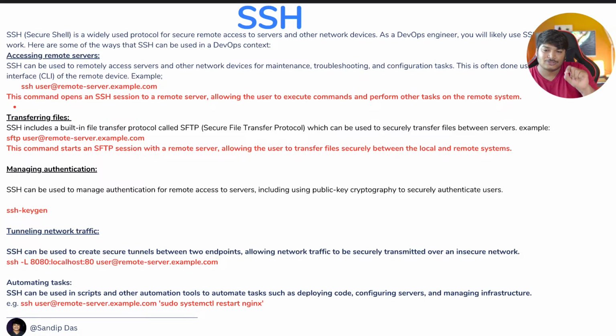Simply ssh, then user@remote-server-URL, it could be ssh ubuntu@your-EC2-server that is maybe running Ubuntu OS, and then a space, then the command that you want to run, sudo systemctl restart nginx. So what will happen now? The moment the authentication passes and it comes to the shell environment, the first command it will automatically execute is